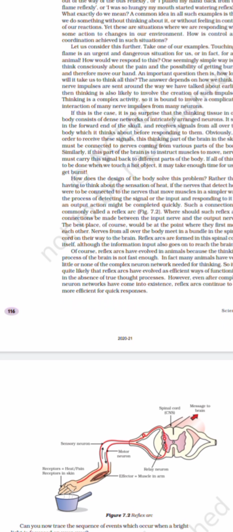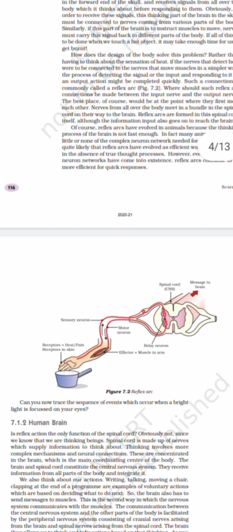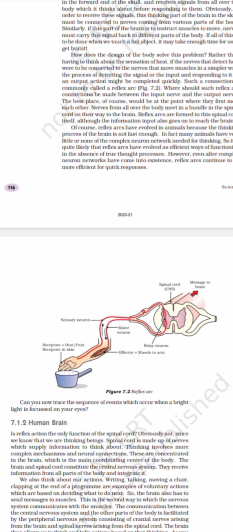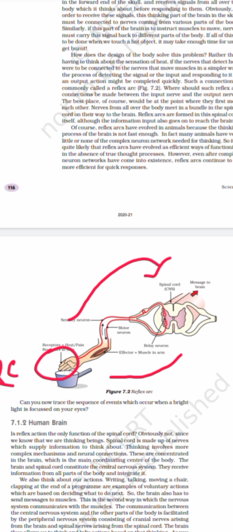So when I talk about the nerves, there are sensory nerves, there are effector nerves, as well as relay nerves. Okay, so now coming to the reflex arc, how it happens. We have a receptor. You see the hand is touching the hot object. So here the receptor is coming, and it is being transferred into the central nervous system, that is spinal cord or brain, and then it will give an idea of what to do.